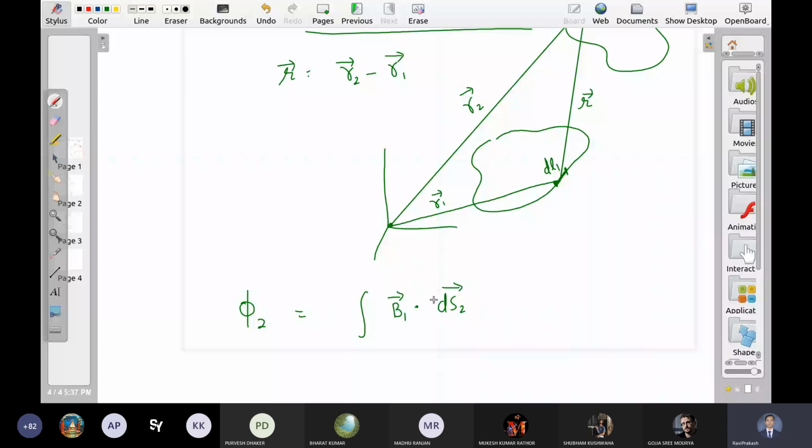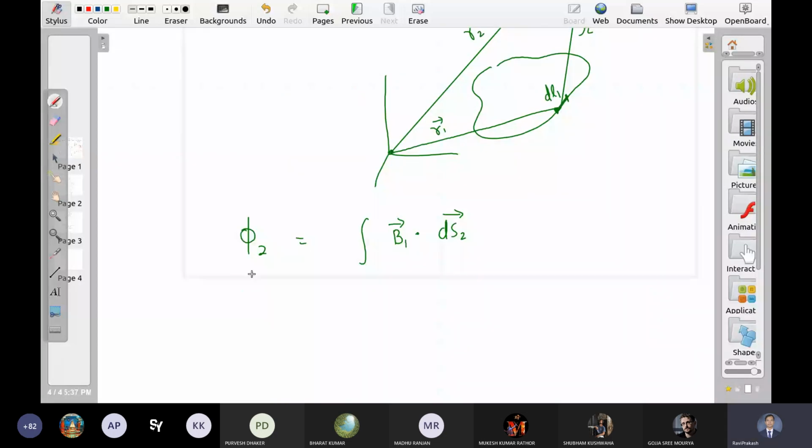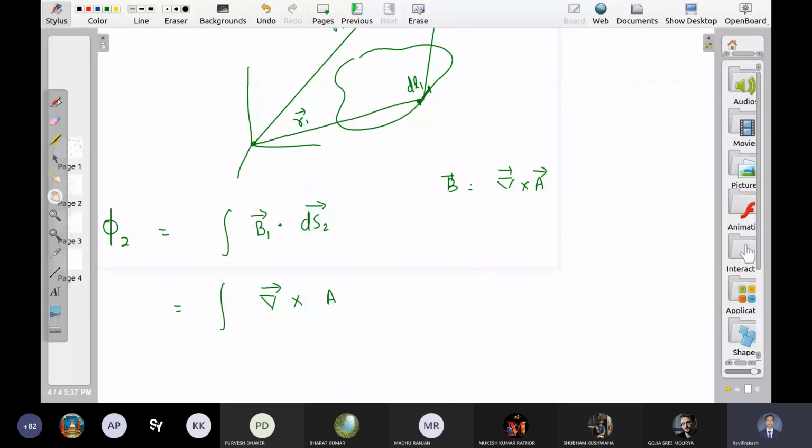What is B1? Del cross A, right? What is B, by the way? Let us write B for rough work only. B is this: mu naught upon 4 pi. Due to this small element, how much is the B? Current I1 dl1 cross curly R vector divided by R square.